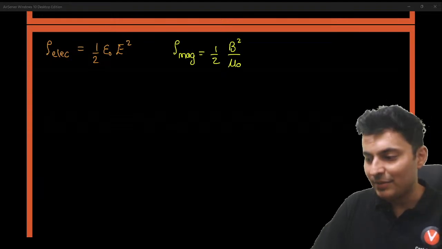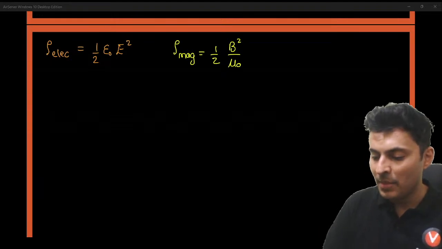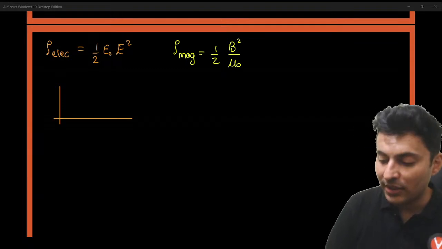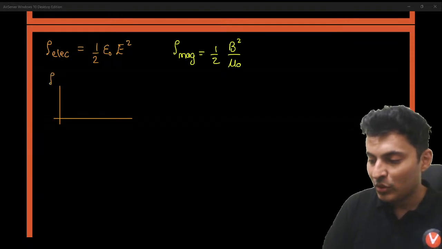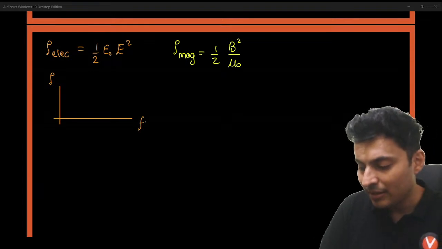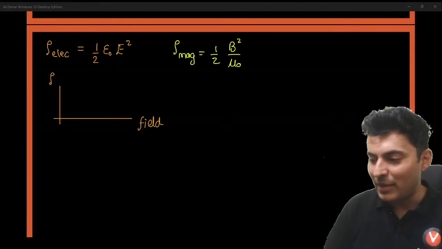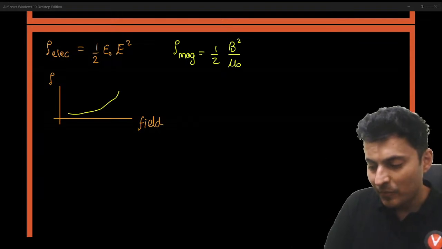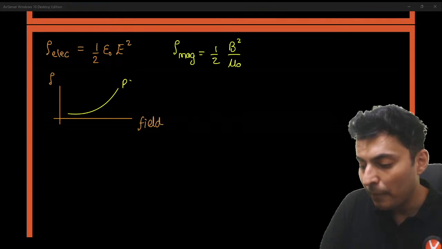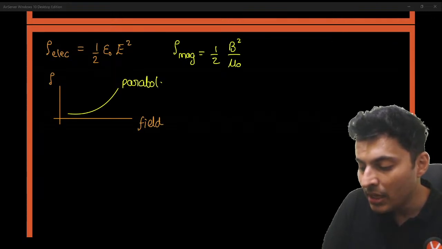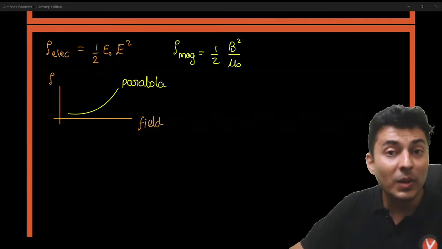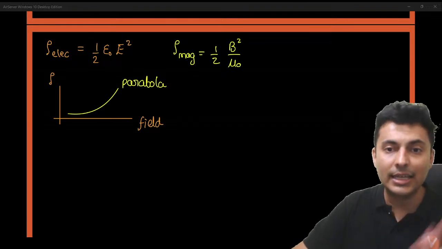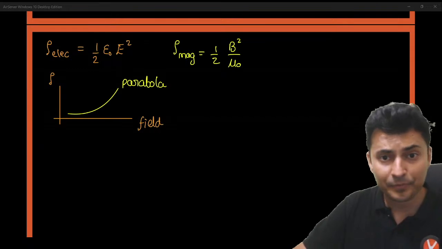In both the graphs, you will notice one common thing, that the square of the field is there. So no matter which graph you take, for electric field or magnetic field, the graph will be a curved line and it will be a parabola with regards to energy density. Keep these things in mind.